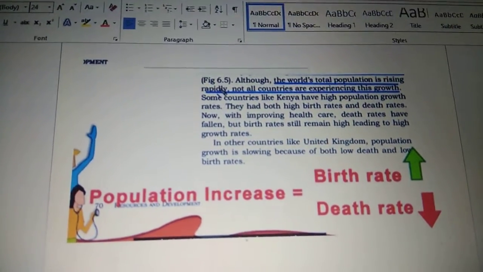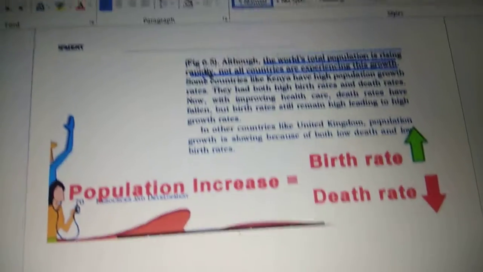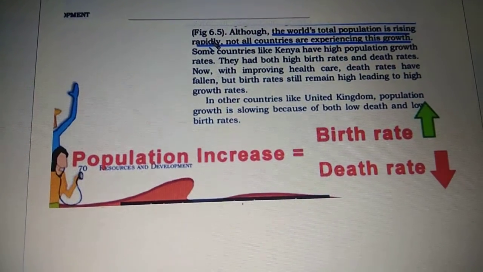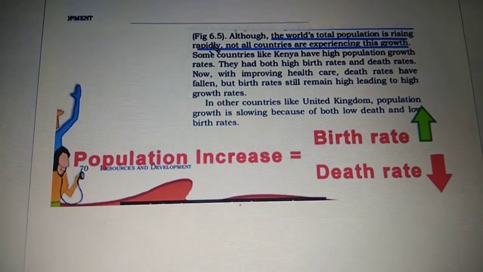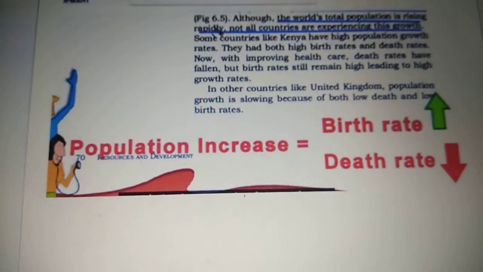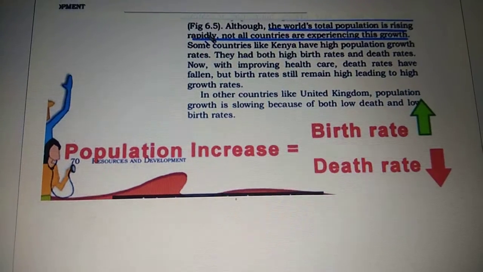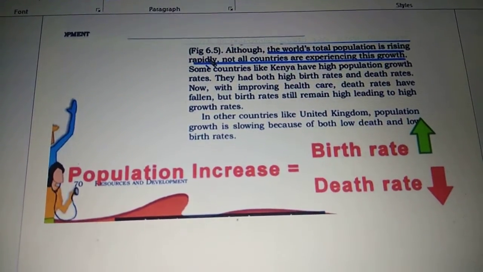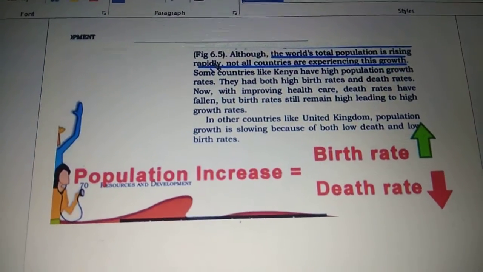So we don't see the same kind of population increase in all the countries across the world. In some countries it's very high, especially in developing or underdeveloped countries. But in developed countries normally the pattern of population growth is steady.